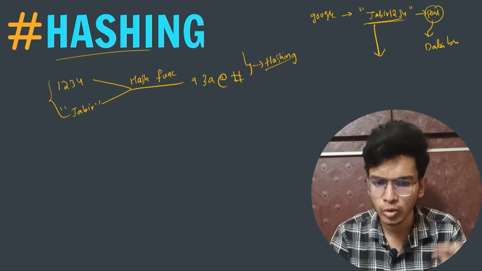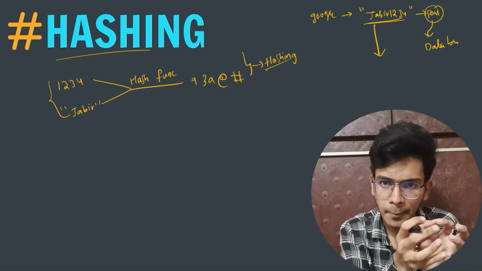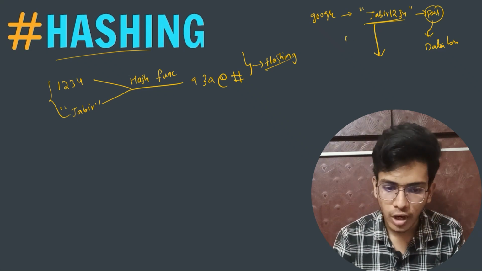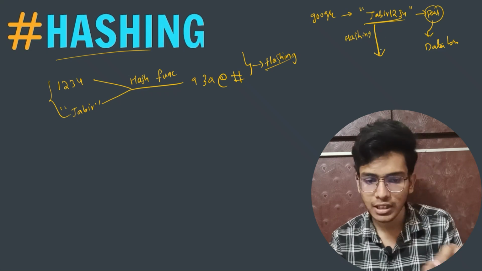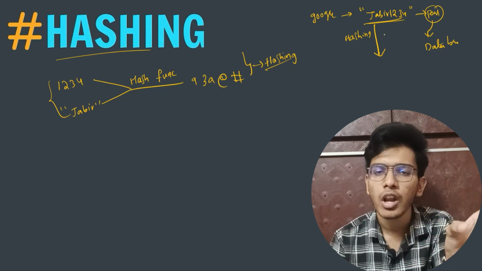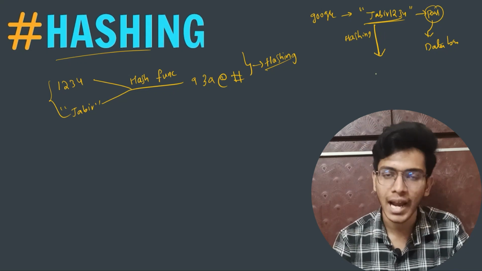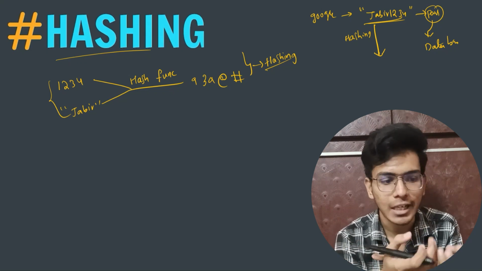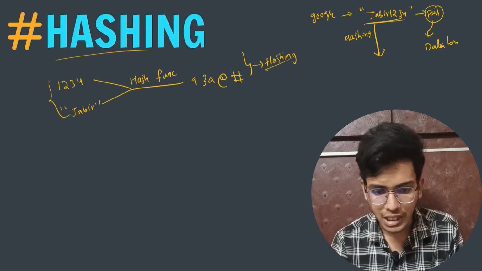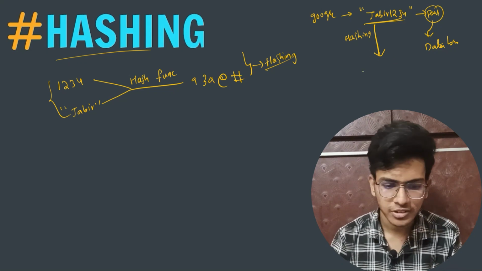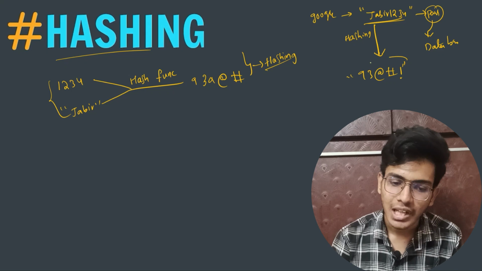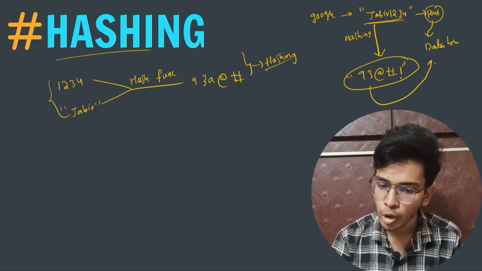So what Google will do is that it will take your password, perform some algorithms, and change the data form. So it will perform the hashing process, and after that it will change the data form. The password you have stored, Jabir1234, will not be in the same form. It will get changed, and the changed form can be anything. It can be characters, a combination of numbers, characters and letters, whatever it might be. So after hashing, let's say my overall password has become something like 93 at the rate hashtag at the rate colon, something like that. So this hashed form will get stored in your database.